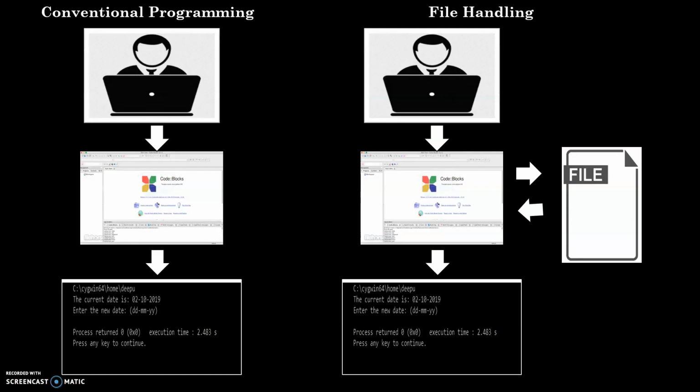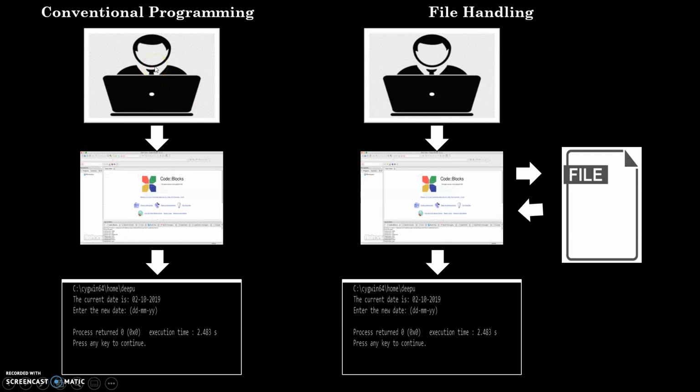To understand this specifically, just understand how we are doing it previously and what different we are going to do in file handling. So on the left hand side we are showing the conventional programming, the programming that we have done till now, and on the right hand side we are going to understand what difference there is in file handling. So first of all we will observe the left hand side.